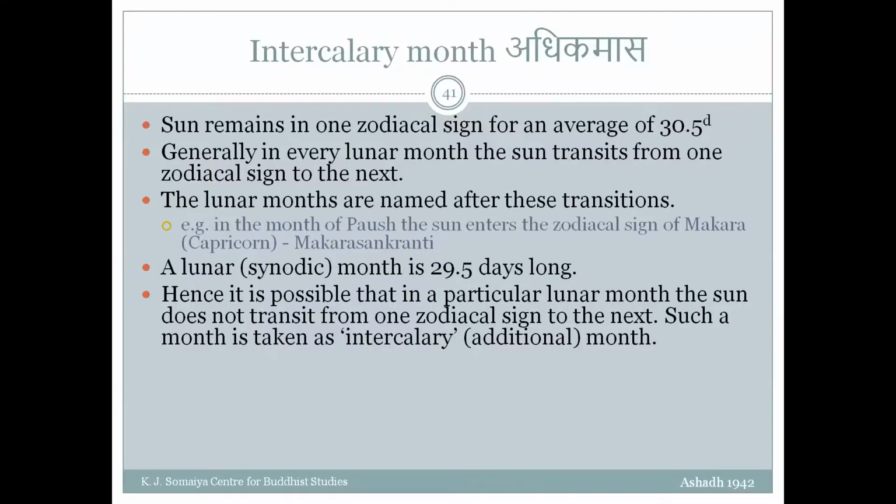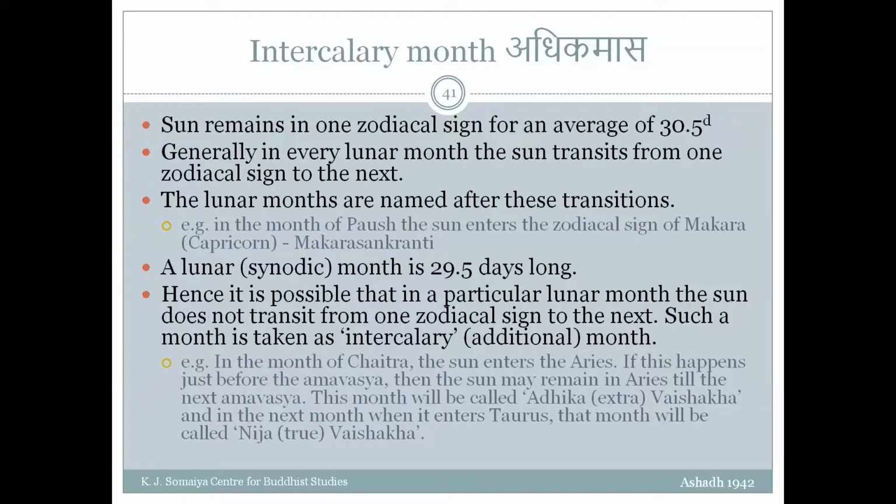Now we know that Adhika Mas is also given a name, but that is an adopted name. So let us take an example. In the month of Chaitra, the sun enters Aries. Now suppose this happens just before Amavasya. Then the sun may remain in Aries till the next Amavasya. And this month will be called Adhika. It is called Adhika Vaishak because it was supposed to be Vaishak, but this is not Vaishak because the transition has not happened.